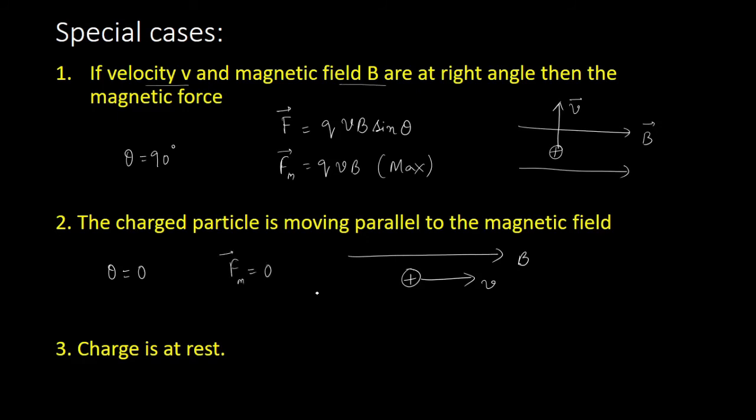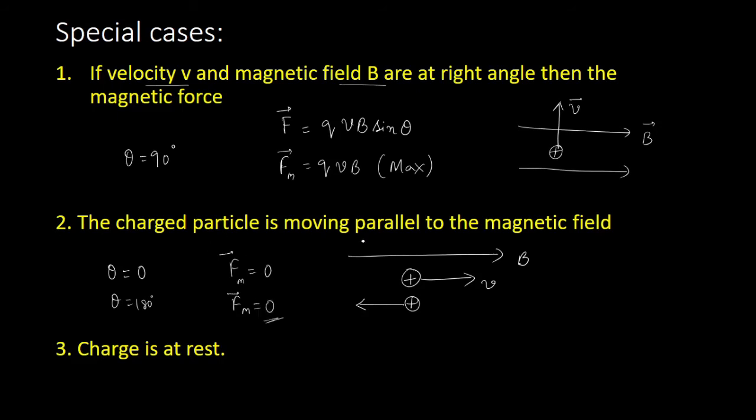What does that mean? If a charged particle moves in the direction of field, it will not experience any force. This is true even if it was moving in anti-parallel direction. So now the angle becomes 180 degrees. Again, sin 180 is going to become 0 and the force on this charge is still 0 only.